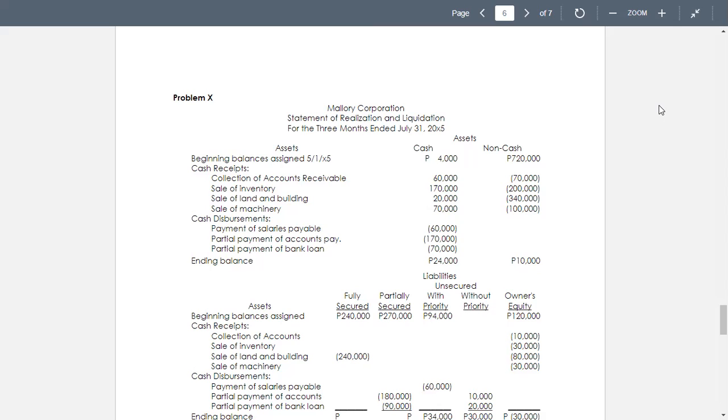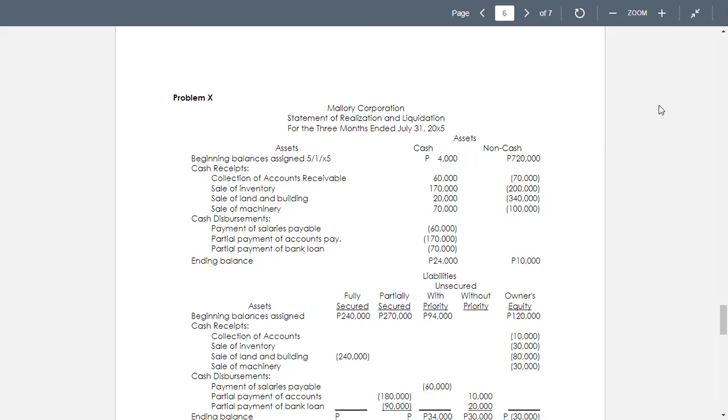Of the remaining amounts, 10,000 are believed to be uncollectible, and the inventories were sold for 170,000. The land and building were sold for 20,000, and the assumption of the mortgage. The machinery sold for 70,000, and the proceeds were remitted to the bank. Salaries payable and 170,000 of the accounts payable were paid.